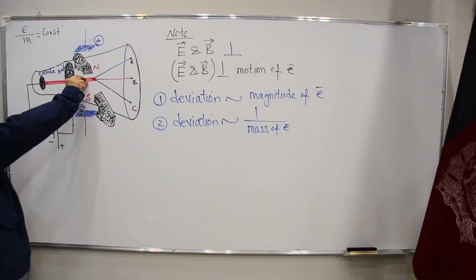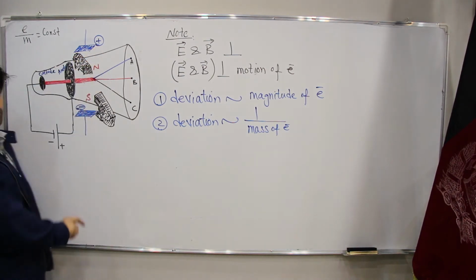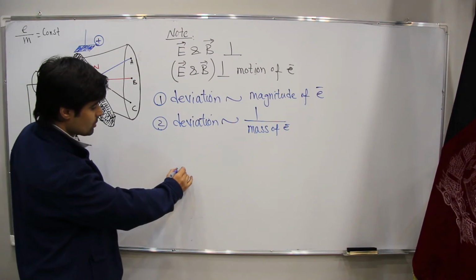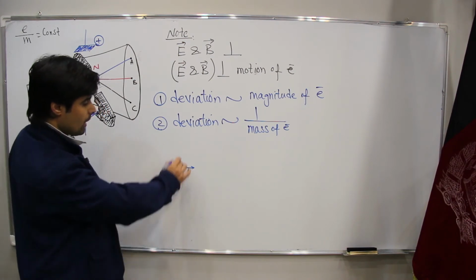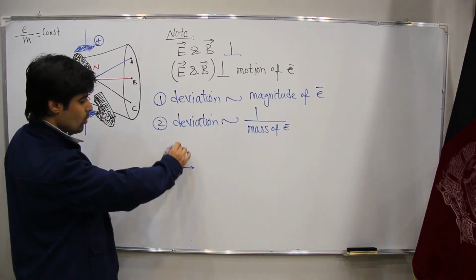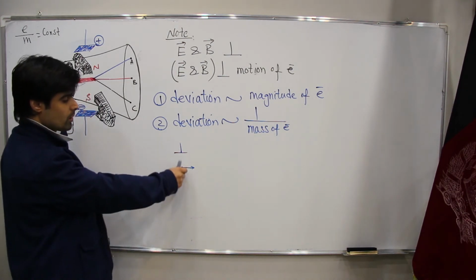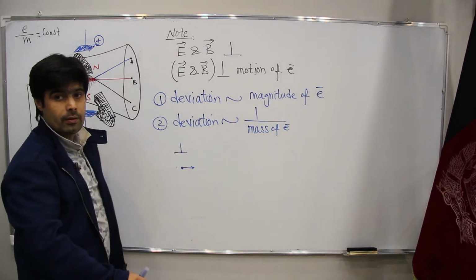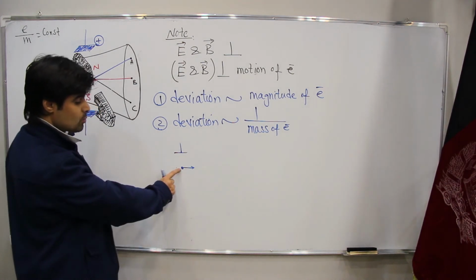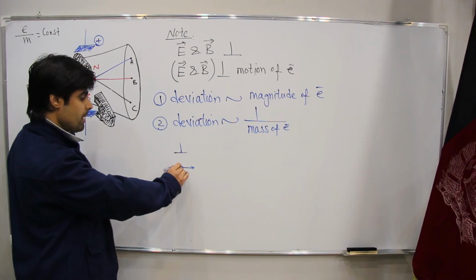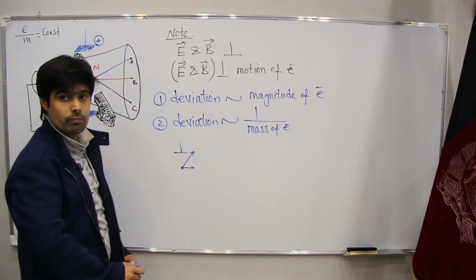If this is a light particle, the deviation will be much more. For example, there is something going in a straight line, and there is something which wants to pull this one to itself. If this one is light, it will bend much more.